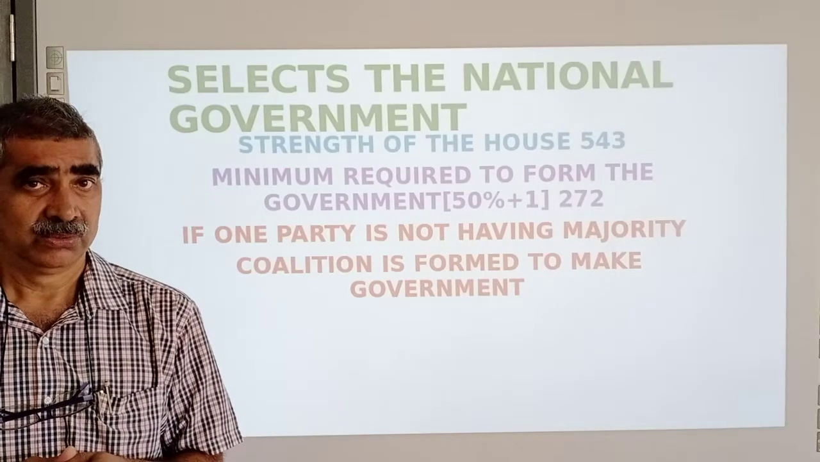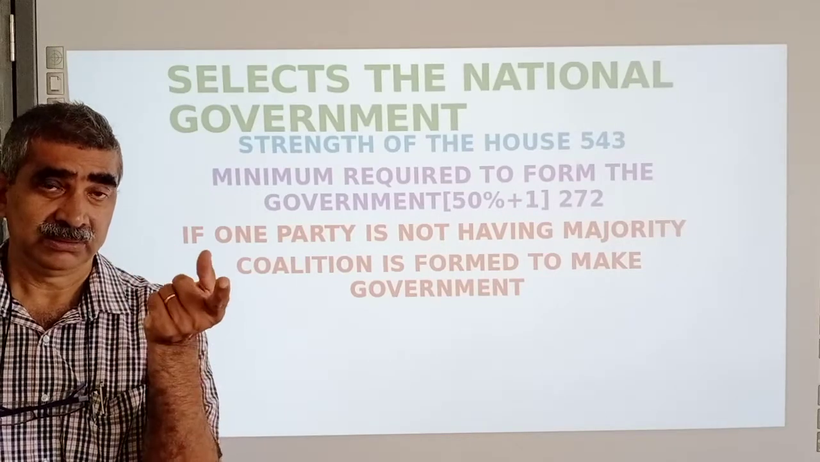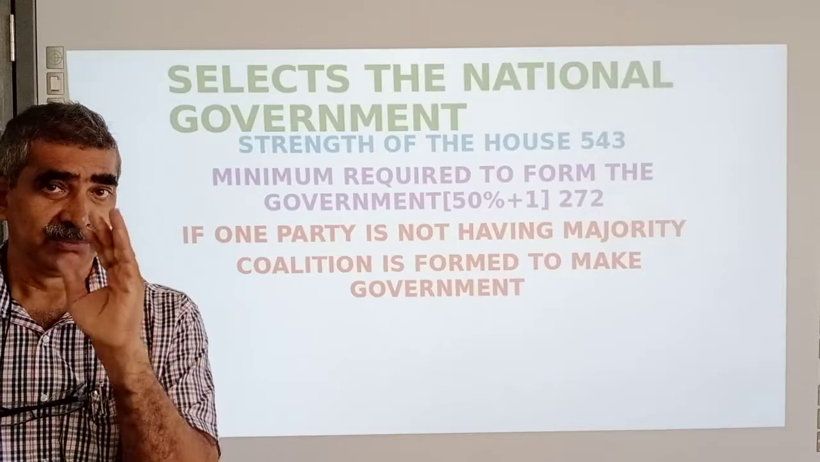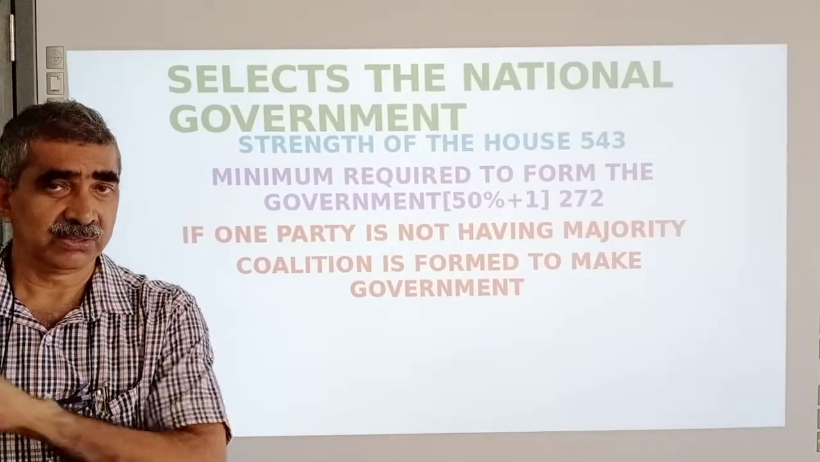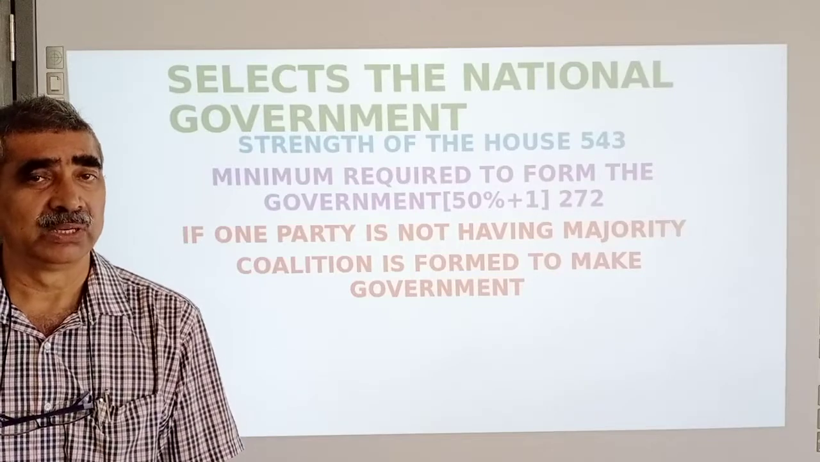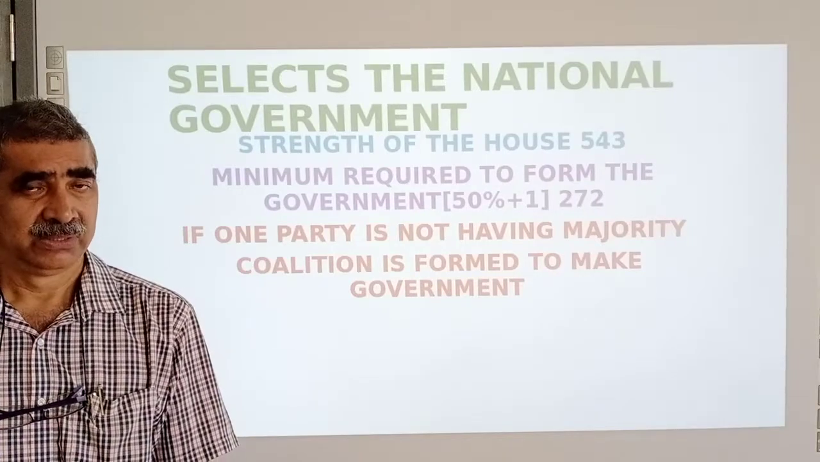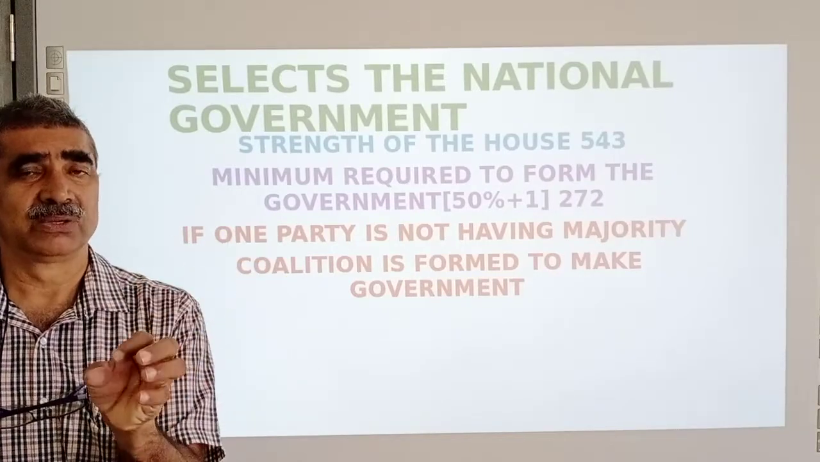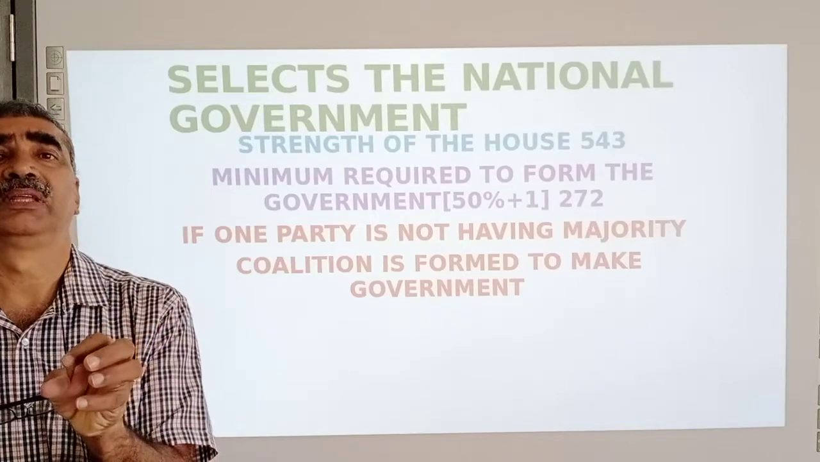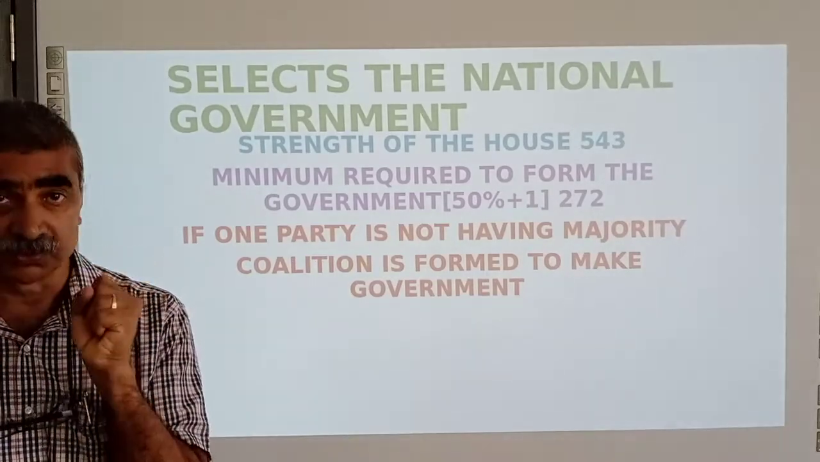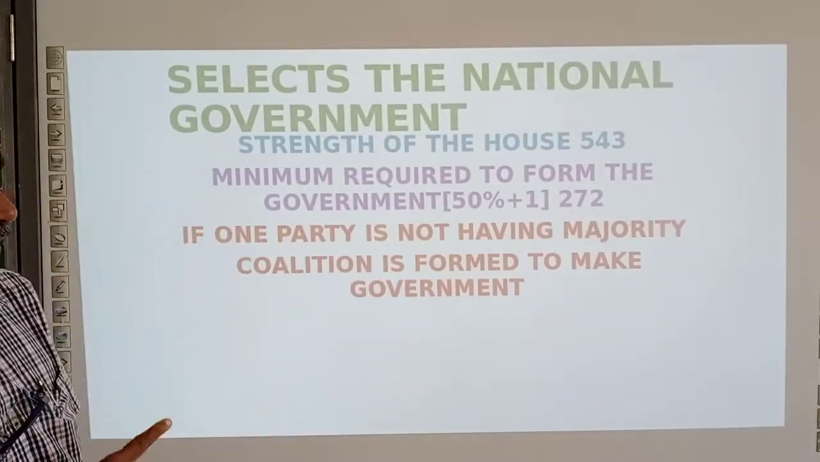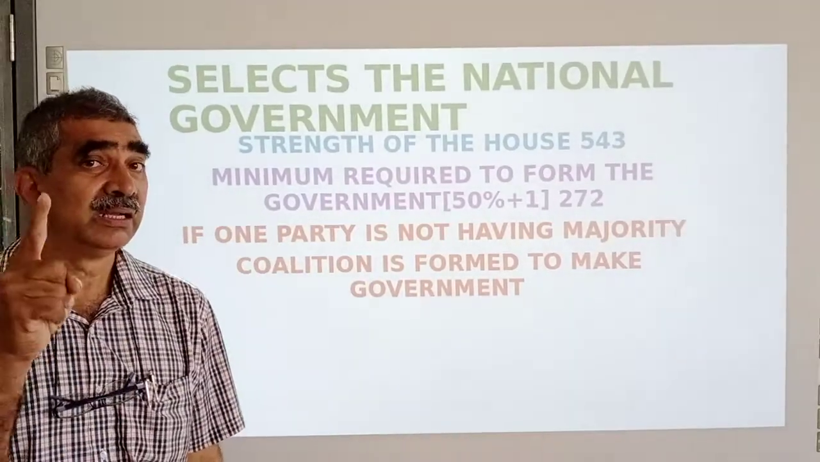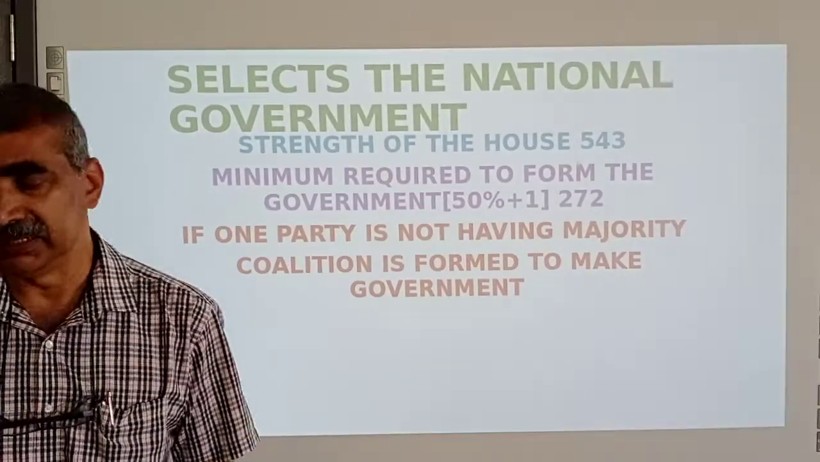Okay, so from 1991 to 96 is over. From 1996 to 2014, we were not having single party rule in the central government. All the ruling parties, all the time, were coalition rules. So if one party is not having a majority, a coalition is formed to make the government. That is all.